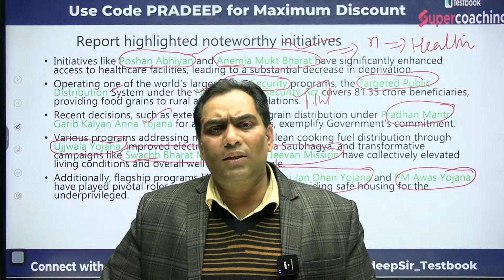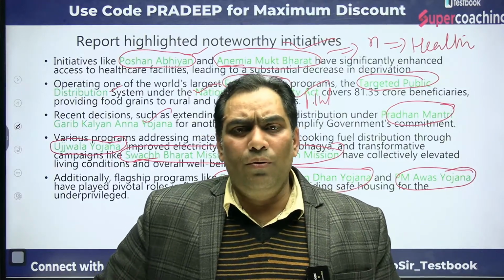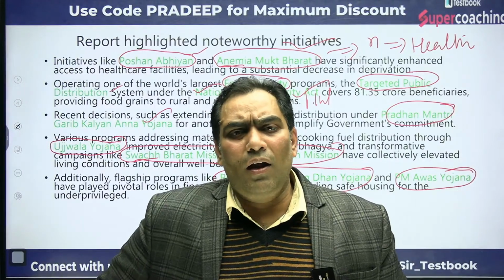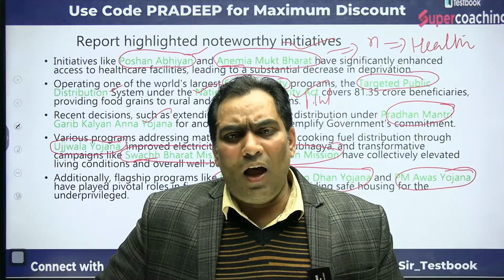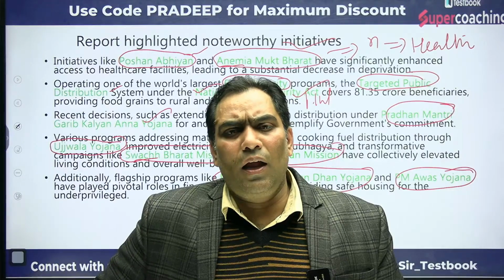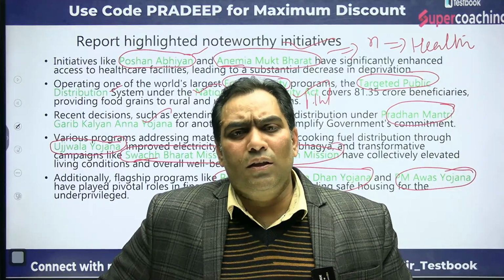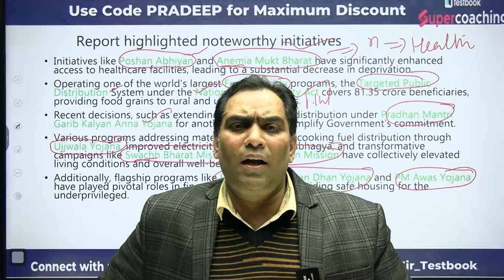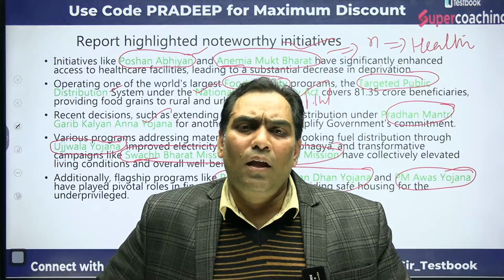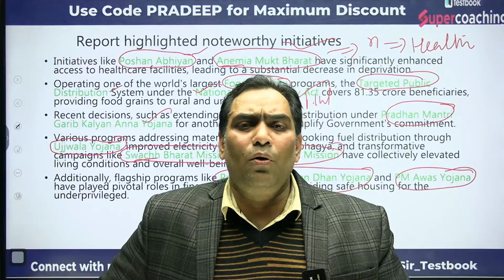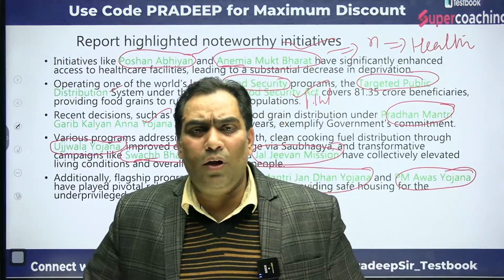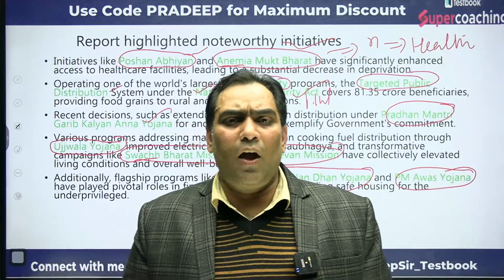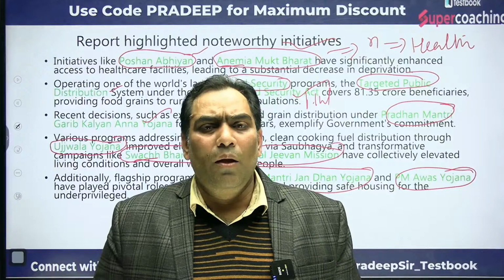Those 7 components are cooking fuel, sanitation, safe drinking water, electricity, housing, assets, and bank account. Since there are 7 components and living standard has 1/3 weightage, each component has 1/21 weightage. Okay. Now in order to calculate which household is deprived,